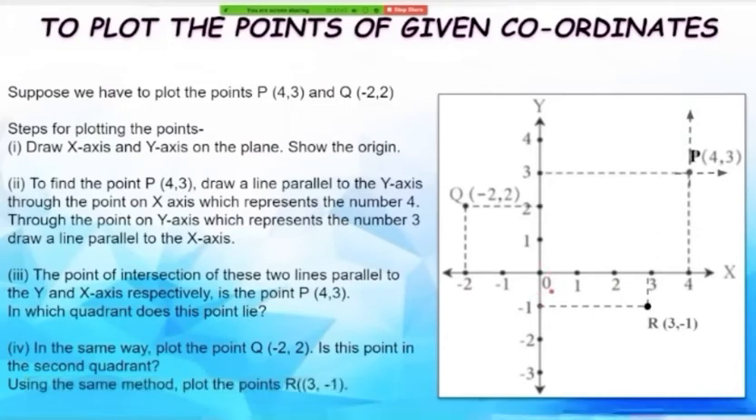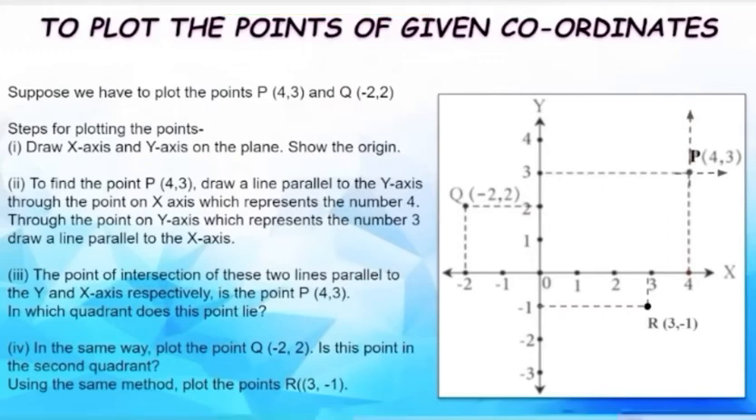The origin is (0, 0), point O. To find the point P (4, 3), in order to find it, first we draw a line through the point on the x-axis which represents the number 4. Since we have been given the x-coordinate of P as 4, we draw a line from the x-axis at point 4 towards the upside, which is parallel to the y-axis. Make sure it's parallel to the y-axis, and extend it.